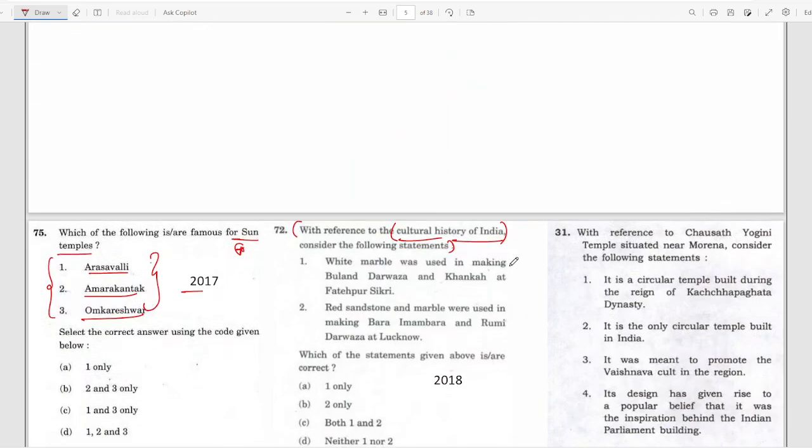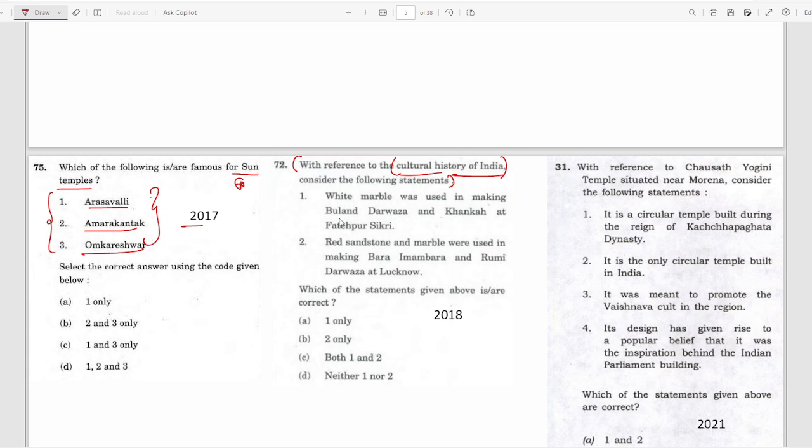Again, white marble was used in making Buland Darwaza and Kankha at Fatehpur Sikri. Red sandstone and marble were used in making Bara Imambara and Rumi Darwaza at Lucknow. These may sometimes not be available in standard books. This becomes a difficult question. But moving forward, after 2008, it was your responsibility to learn about the monuments at Fatehpur Sikri and these two, Rumi Darwaza and Bara Imambara. So this was related to the cultural history.